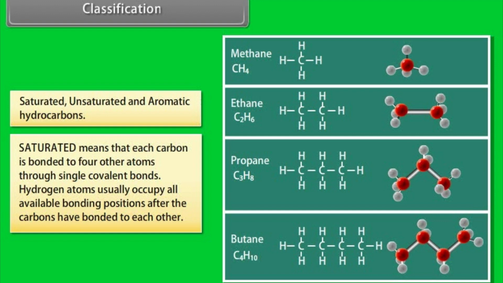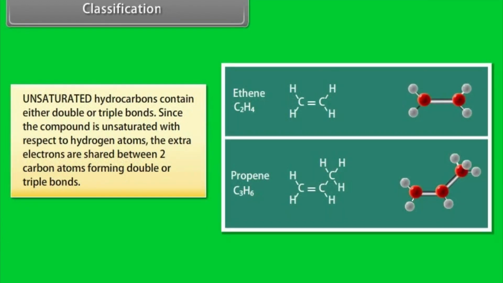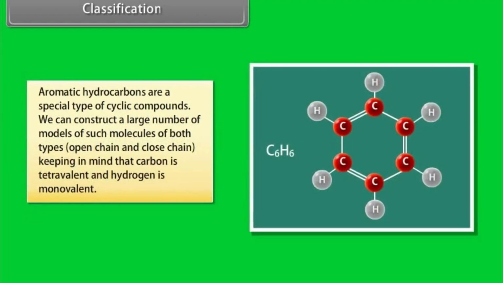Hydrogen atoms usually occupy all available bonding positions after the carbons having bonded to each other. Unsaturated. Unsaturated hydrocarbons contain either double or triple bond. Since the compound is unsaturated with respect to hydrogen atoms, the extra electrons are shared between two carbon atoms, forming double or triple bonds. Aromatic hydrocarbons.